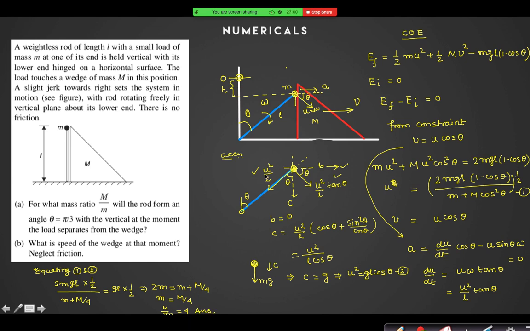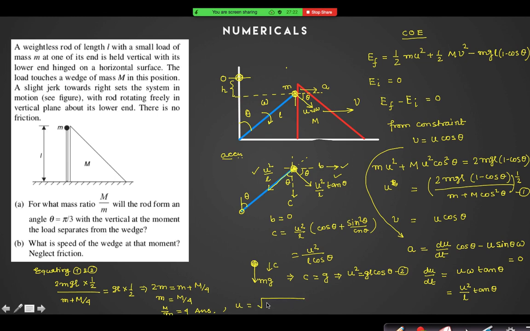But you can see that we have done so many calculations. Now this particular question may be a paragraph based question where 2 or 3 questions can be asked. This is one question. Or I can also find the velocity, because u I know, right? U is equal to root over of g into L into cos theta.